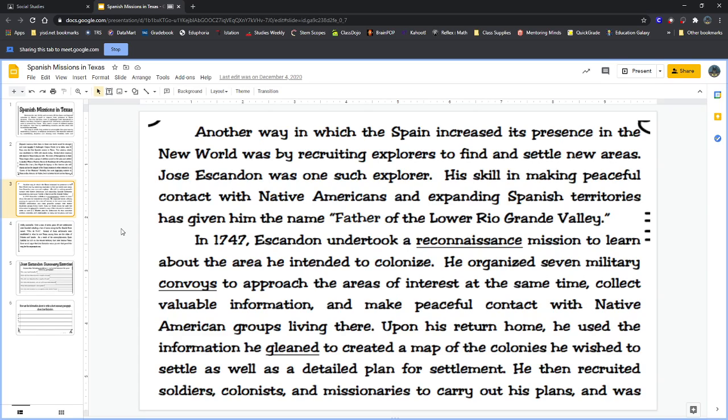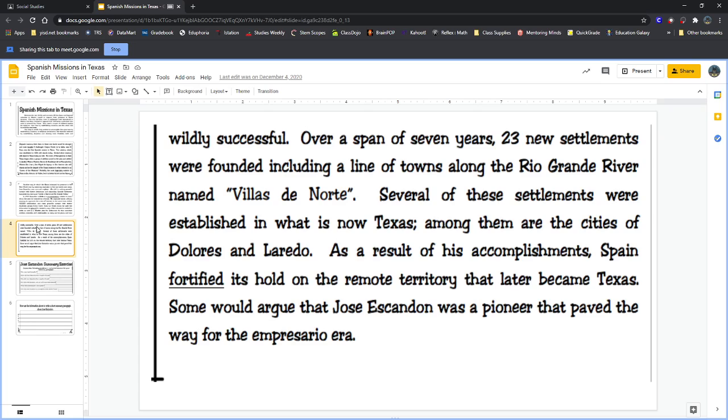He then recruited soldiers, colonists, and missionaries to carry out his plans, and was wildly successful. So after he made his plans, he got together a group of people that would help him to carry out the plan, to make it work, and apparently it worked very well. Over a span of 7 years, 23 new settlements were founded, including a line of towns along the Rio Grande River named Villas del Norte. So it does sound like he did a pretty good job. 23 settlements in 7 years.